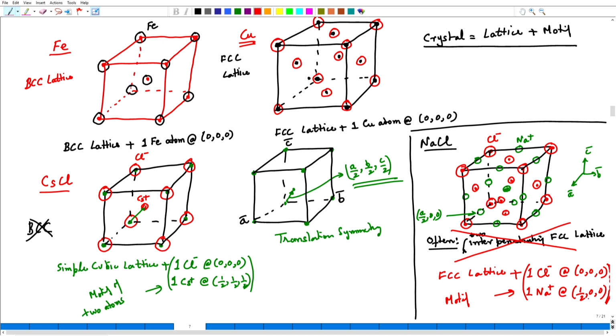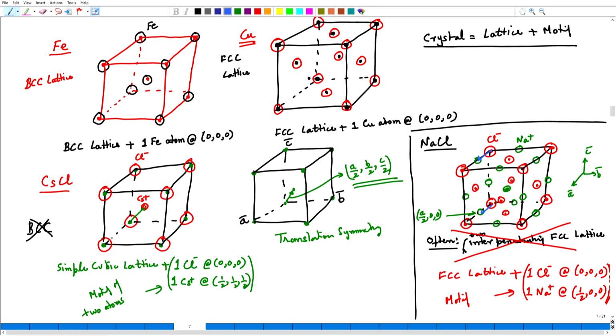So, what will this do? At every lattice point you go. For example, if I come to a specific lattice point, let us say if this is my origin, from this lattice point I draw a vector half, 0, 0. Like this, if I draw a vector half, 0, 0, I come to the sodium ion and it will populate the unit cell with the correct locations for sodium ions and chlorine ions.